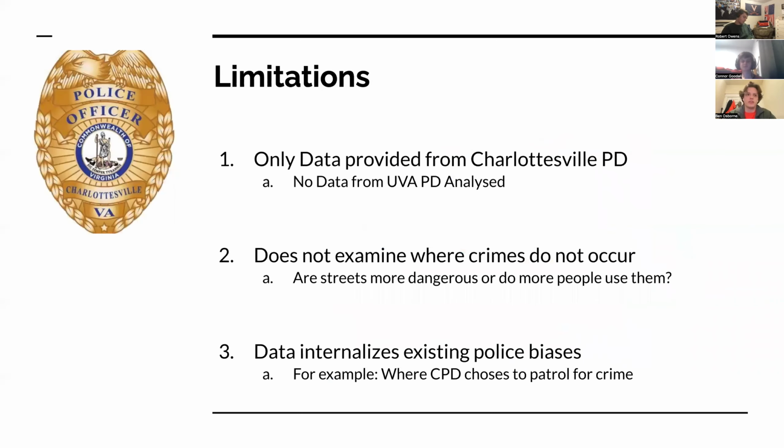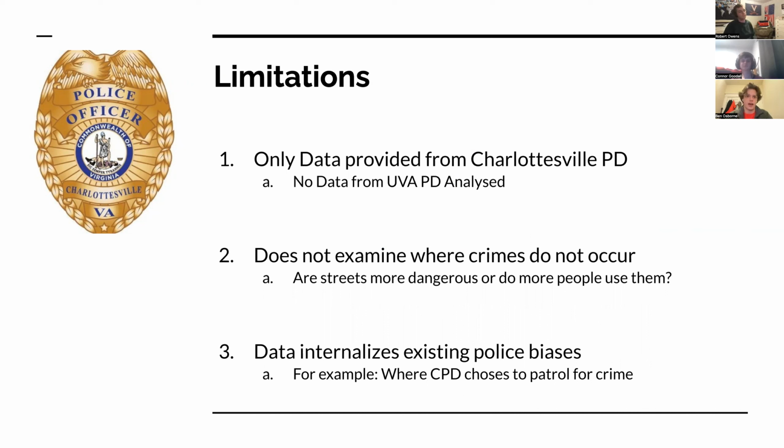In terms of limitations, though, there are a few limitations on our methods and our analysis, including one that our data is only from the Charlottesville Police Department, not from the UVA Police Department too. A more robust study would probably fuse together data from both departments, but since the Charlottesville data set was larger, that's the one we chose to use. It just means that we don't have any information on the crimes that are within the actual university community on grounds.